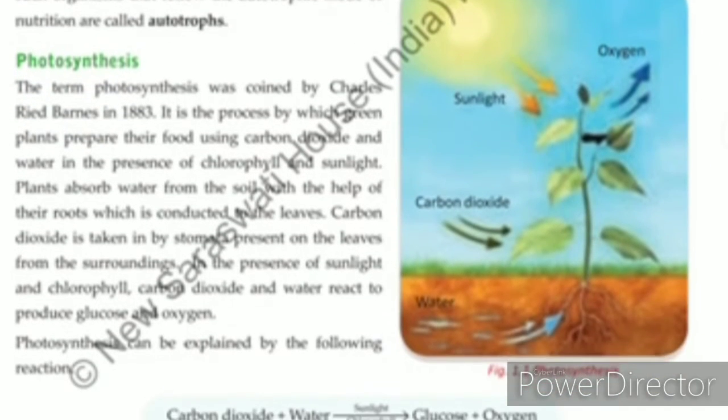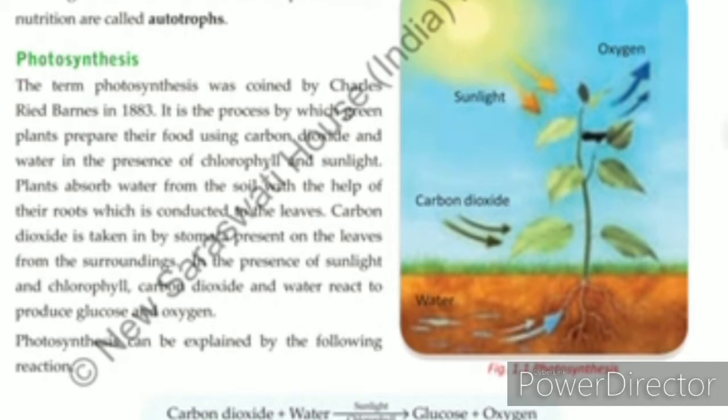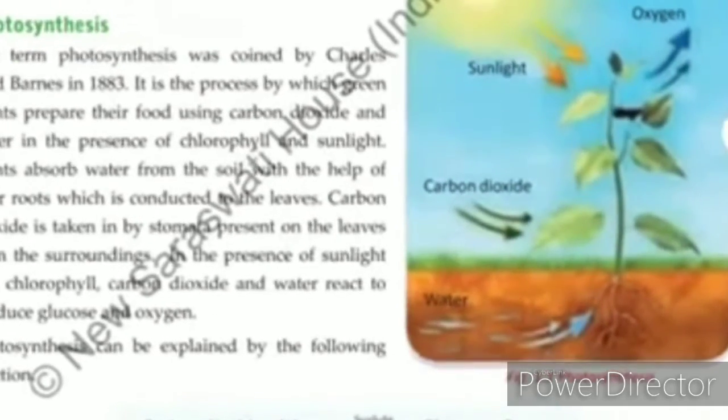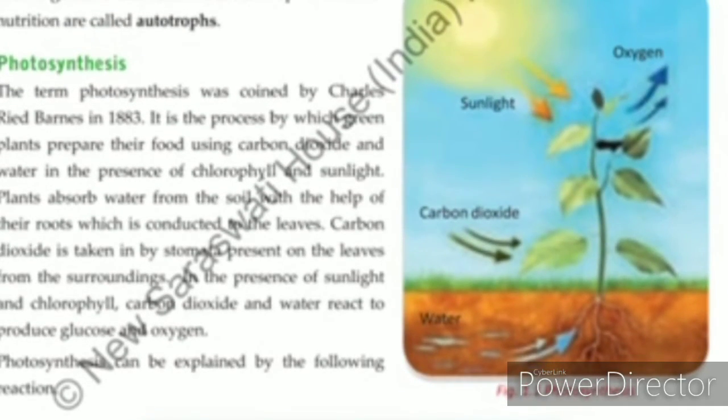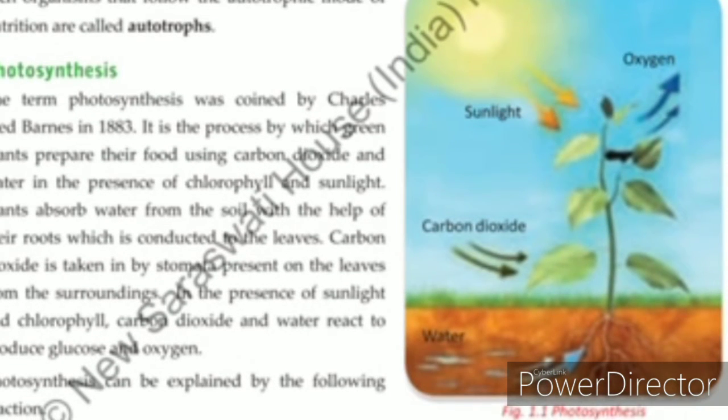Now, photosynthesis. The term photosynthesis was used by Charles Reid Barnes in 1883. In photosynthesis, as we have seen in the figure, green plants by utilizing water, carbon dioxide and sunlight make their food.